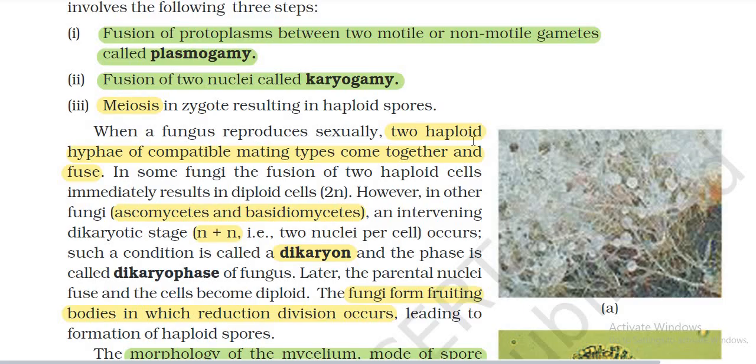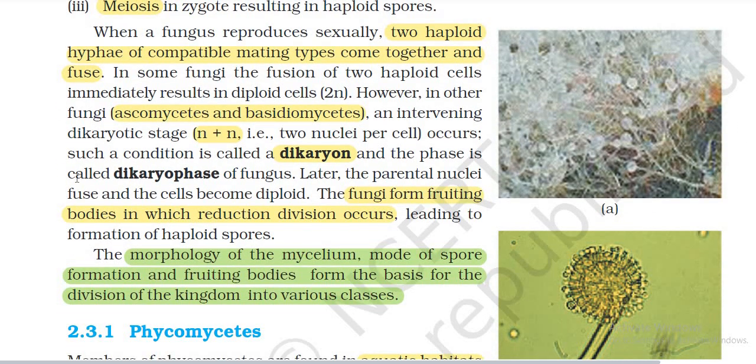When a fungus reproduces sexually, two haploid hyphae of compatible mating types come together and fuse. The fusion of two haploid cells results in a diploid cell. However, in some fungi, the ascomycetes and basidiomycetes, an intervening dikaryotic stage (n + n) occurs, with two nuclei per cell, called a dikaryon, and this phase is called the dikaryophase of the fungus.